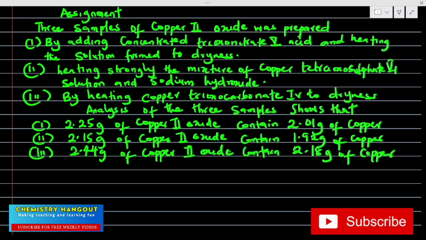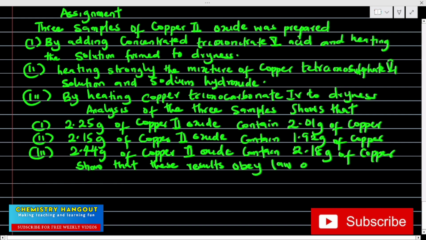But if it is WAEC, even if they say this, you still have to do this, because the question will now say, show that this result obeys law of definite proportion.